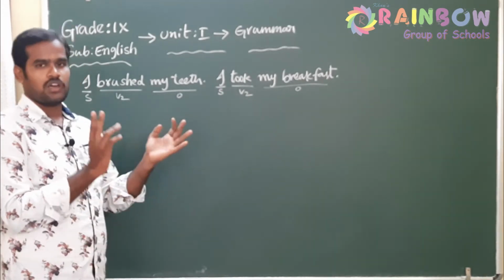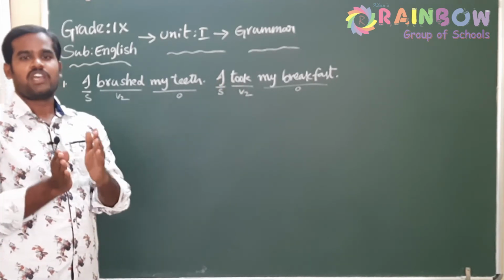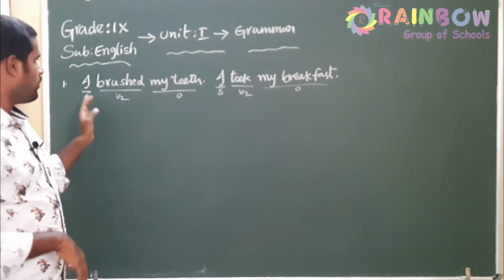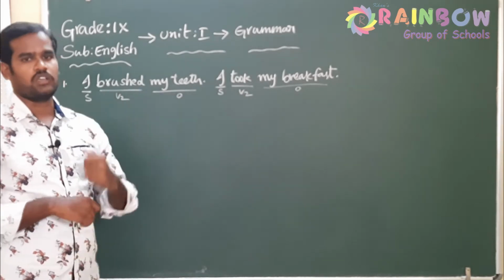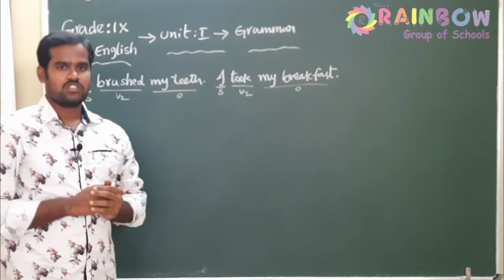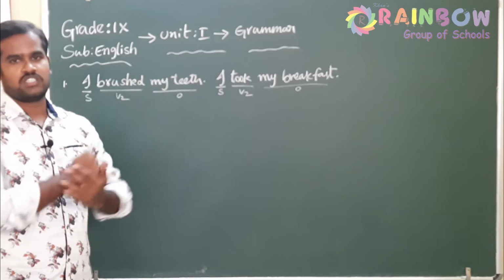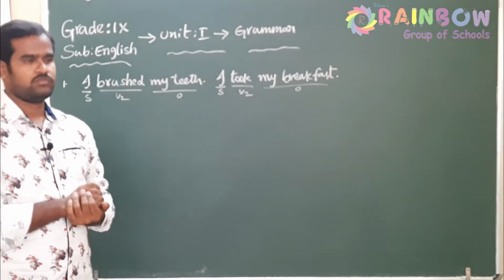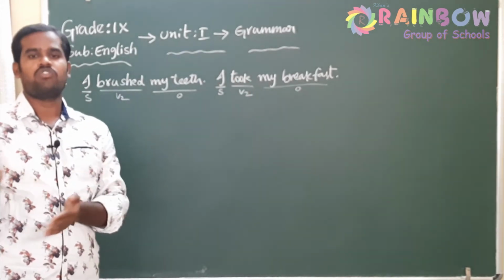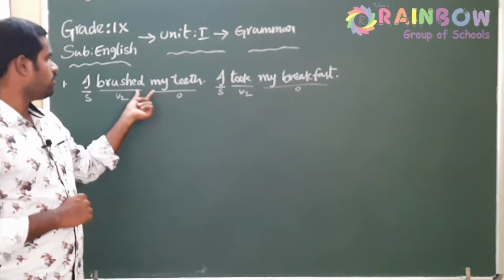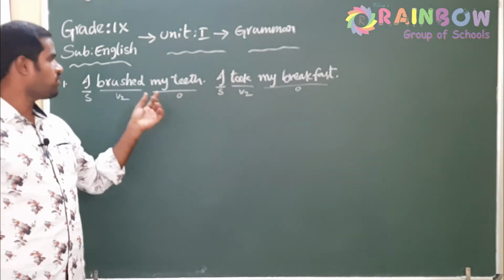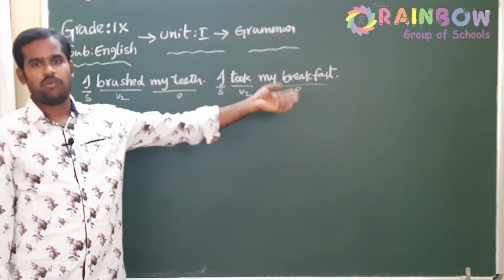So we need to find out the earlier action now. Out of these 2, which action was performed first? What was done first? Let us understand the meanings. I brushed my teeth. So one action is brushing. What was the second action? I took my breakfast. So out of these 2 actions, what according to you will be done first? Which will be completed first? Brushing or taking the breakfast? What work will we do first early in the morning? Will we do brushing first or taking breakfast? Definitely first we will brush and then we will take breakfast, right?